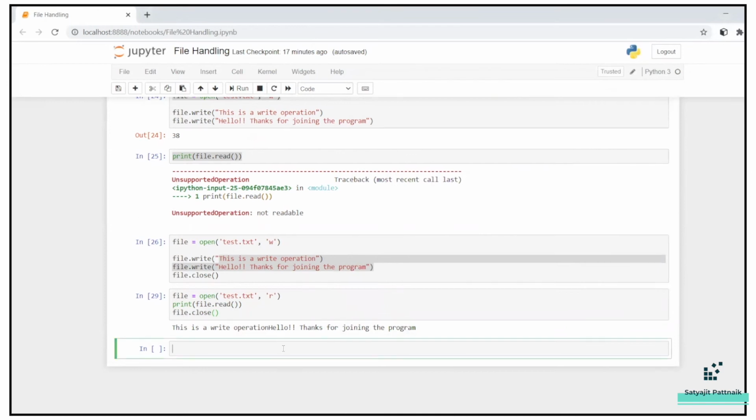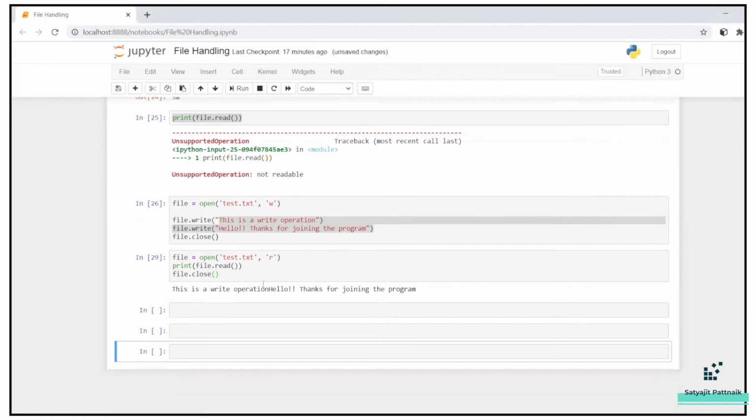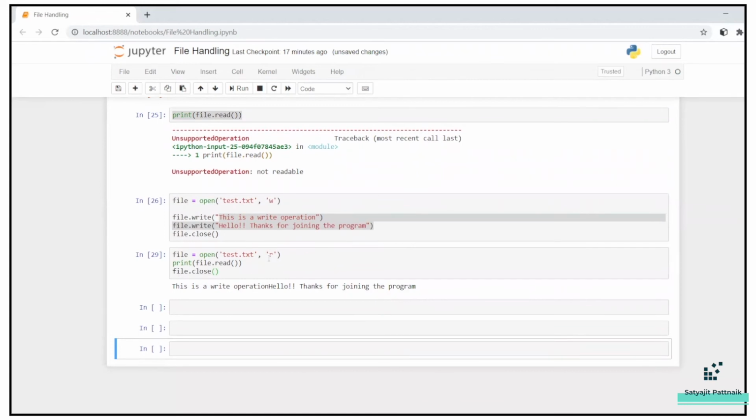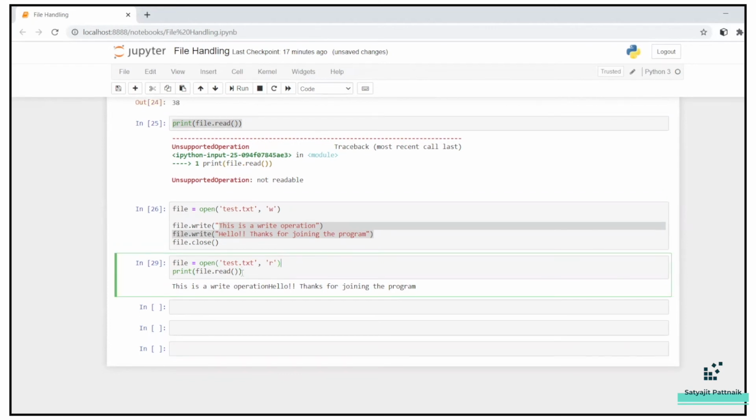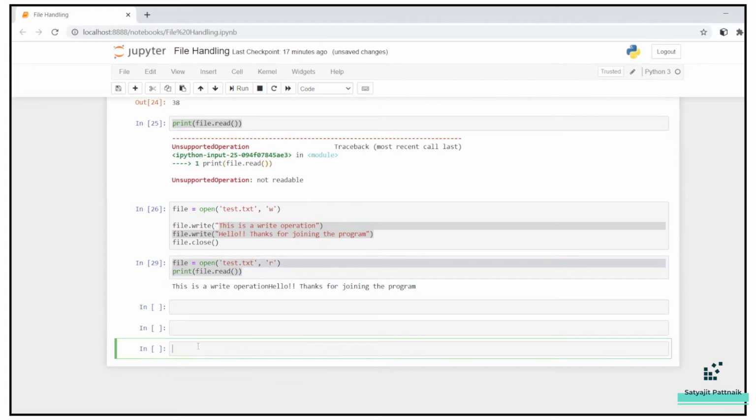Now let's also understand what the access operator, or you can say the access mode, is. I taught you about read mode and write mode. Now let's see how the access mode works. Access mode is nothing but accessing the file, and using that mode, you don't have to overwrite your statements. If you want to access the file and append some values into it, in that case you can use your access mode.